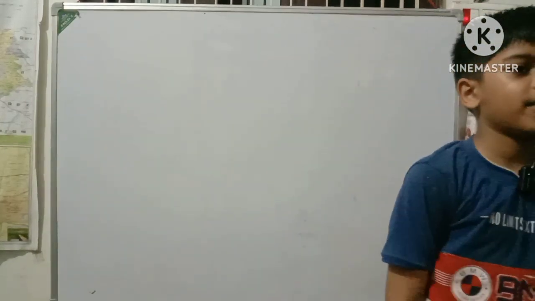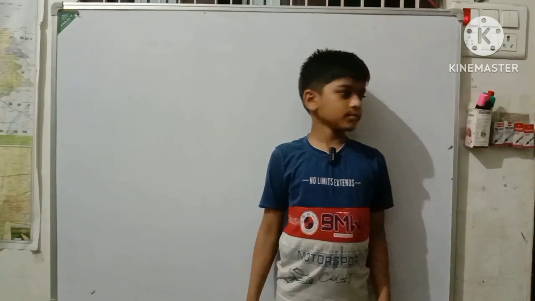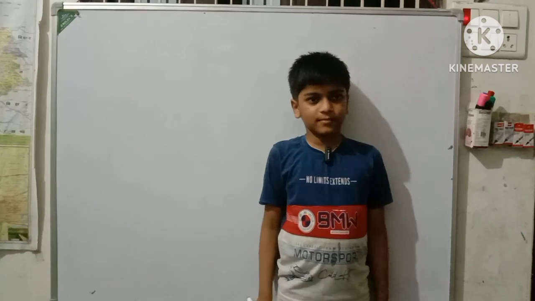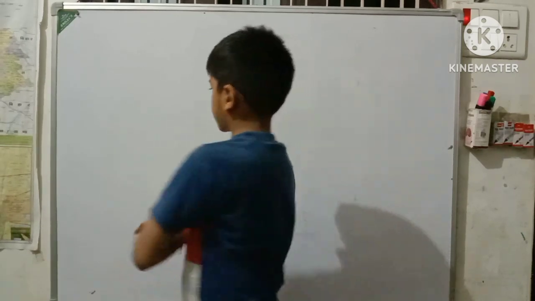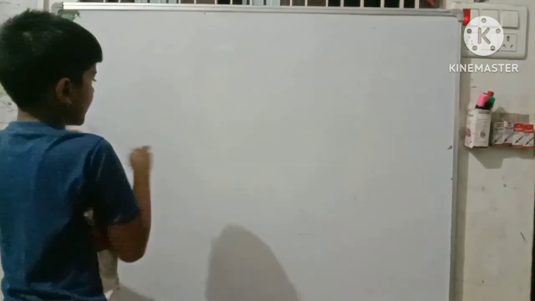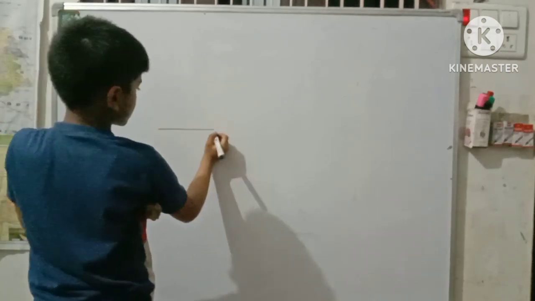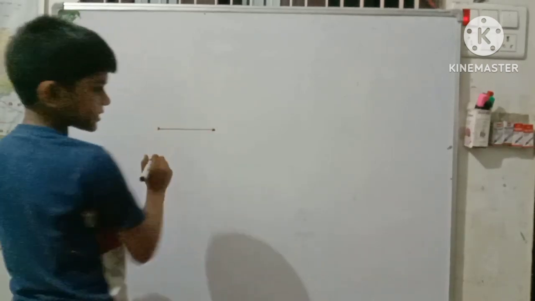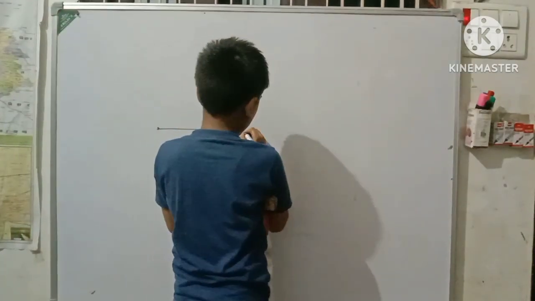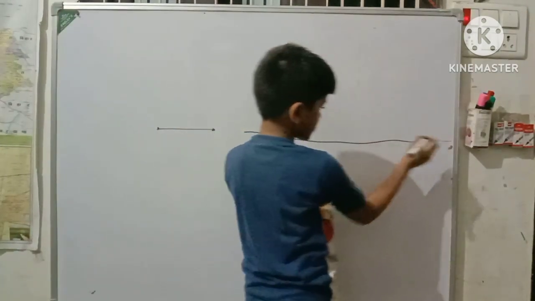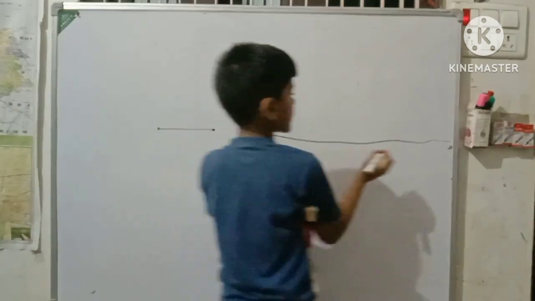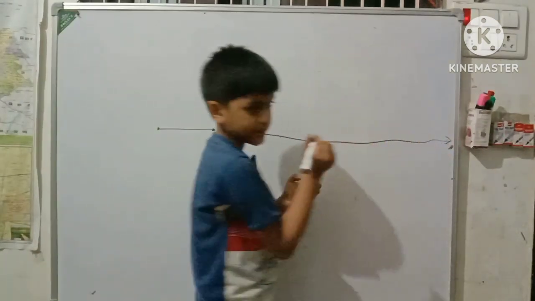A line segment can be drawn on a paper, but a line can't be drawn on a paper. We can only symbolize a line. If I draw this line segment right over here, it's a line segment. But I cannot draw a line because both its ends stretch endlessly. So we just give it a mark that they are stretching endlessly.